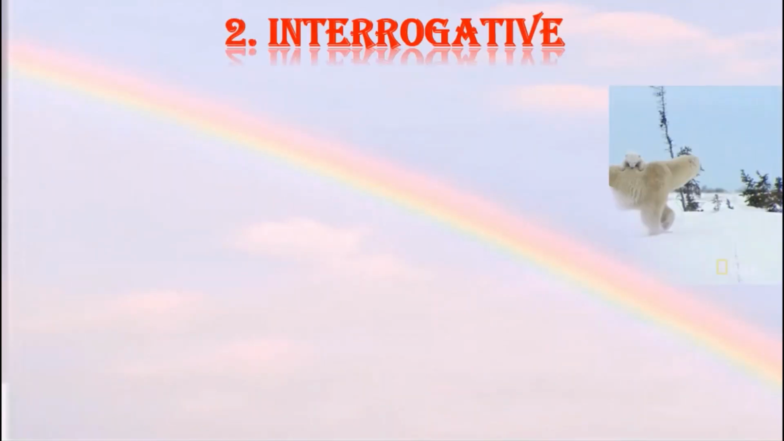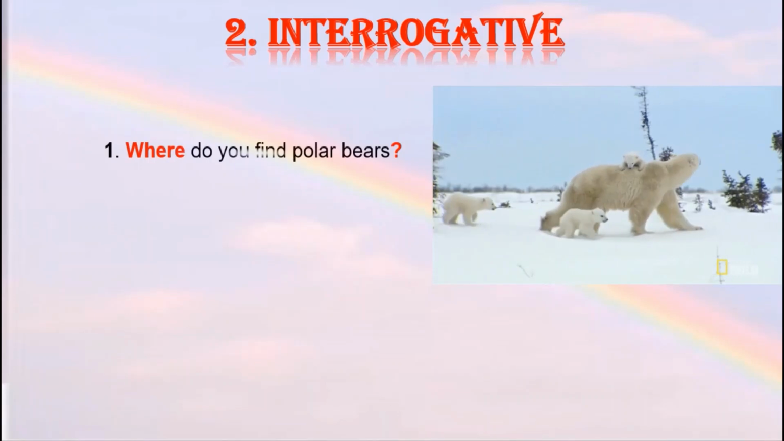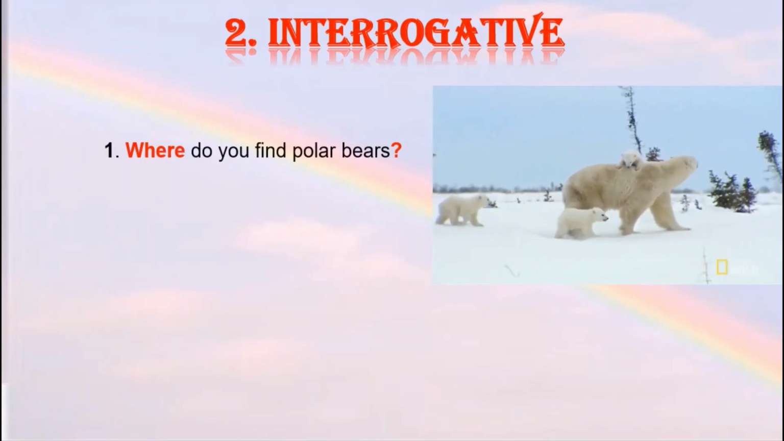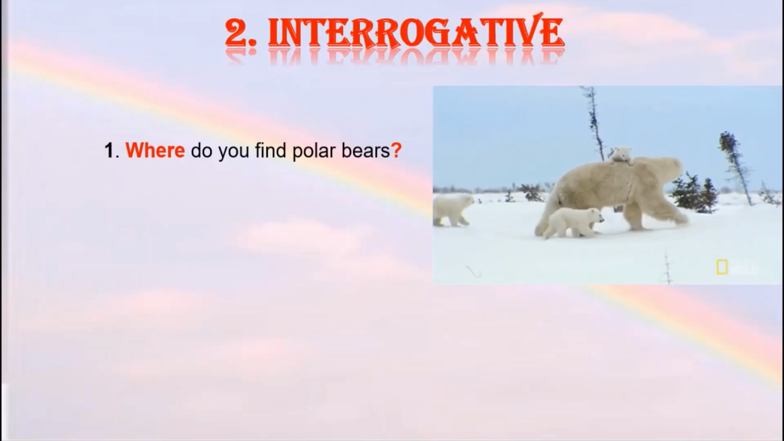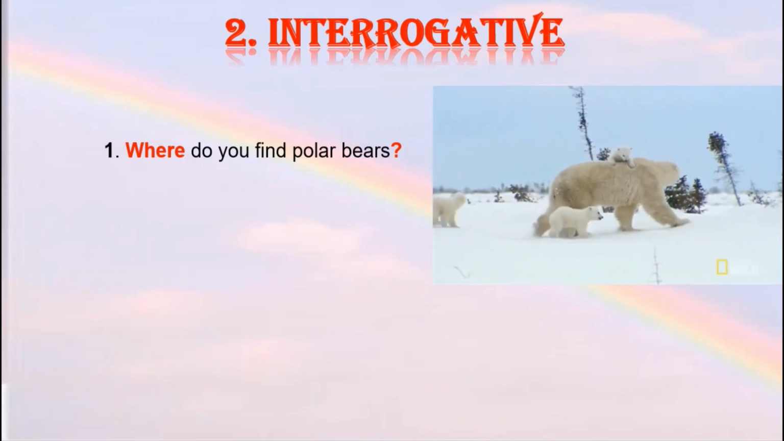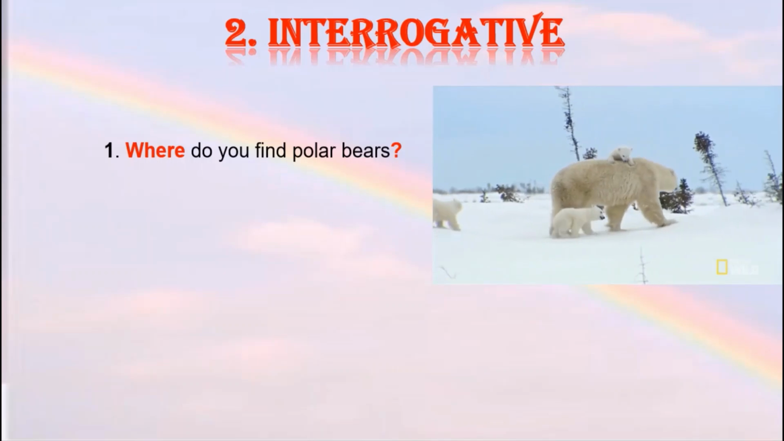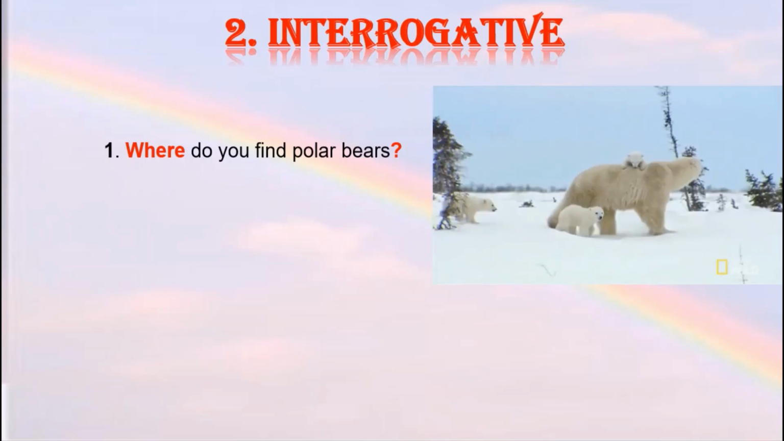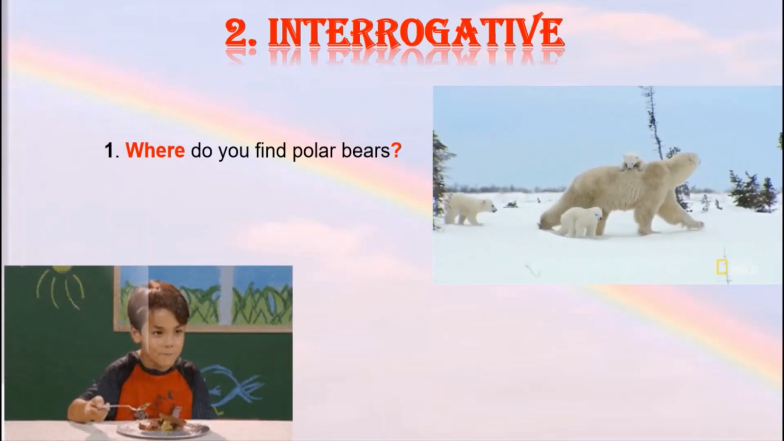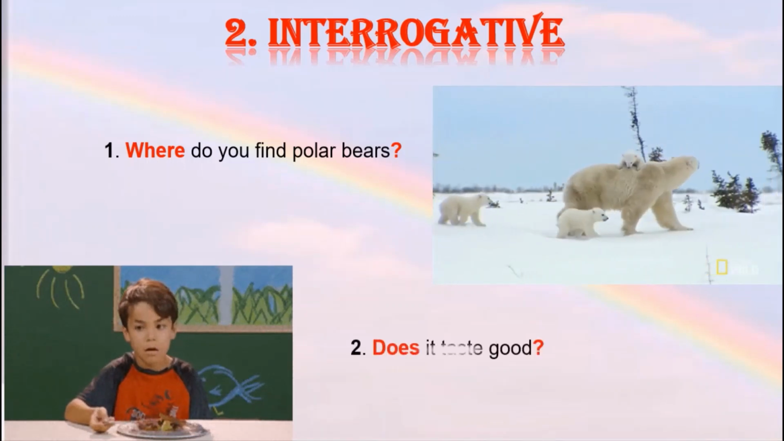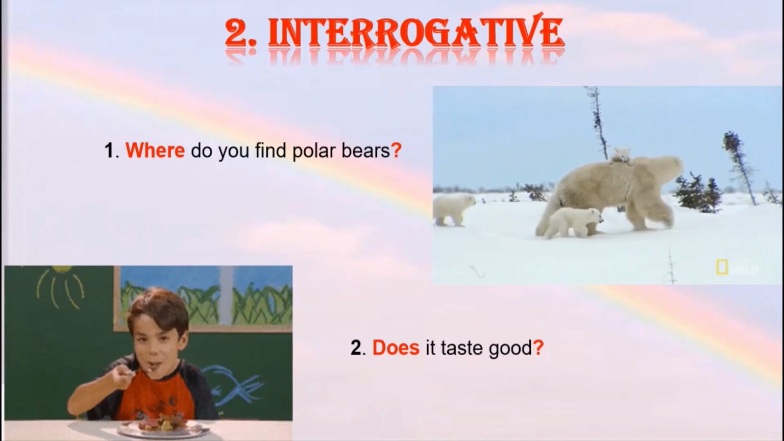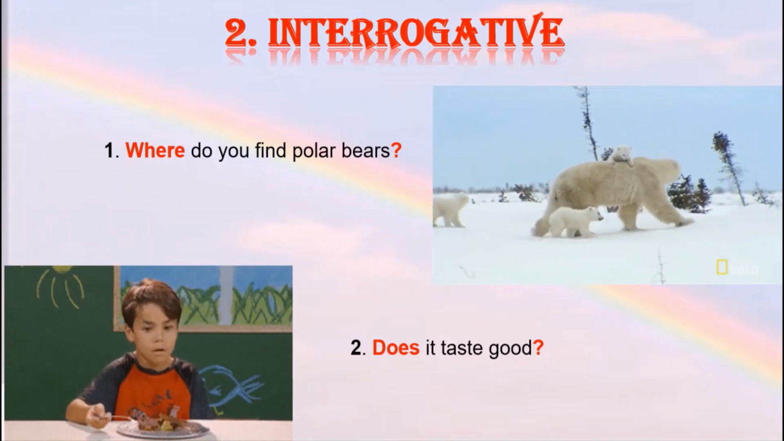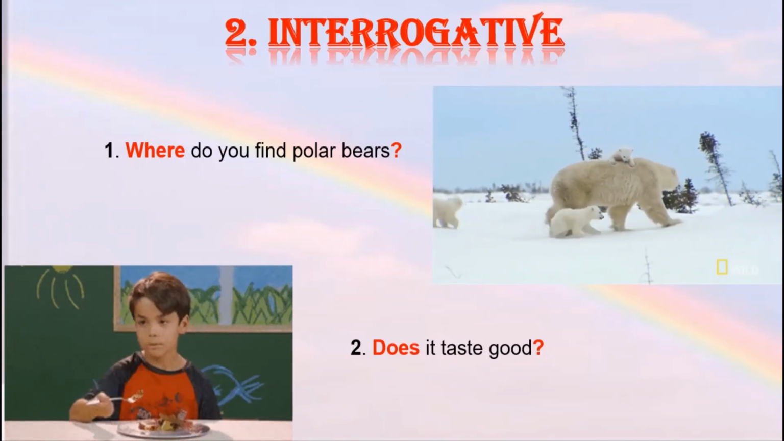Now let us look at some of the examples. Where do you find polar bears? If you notice students, this sentence begins with the word where, which means it's a question. Furthermore, it asks where we find polar bears. So we need to put a question mark at the end of the sentence. Let me show you one more example. Does it taste good? This sentence too begins with does, asking a question whether it tastes good. So we end this sentence with a question mark.